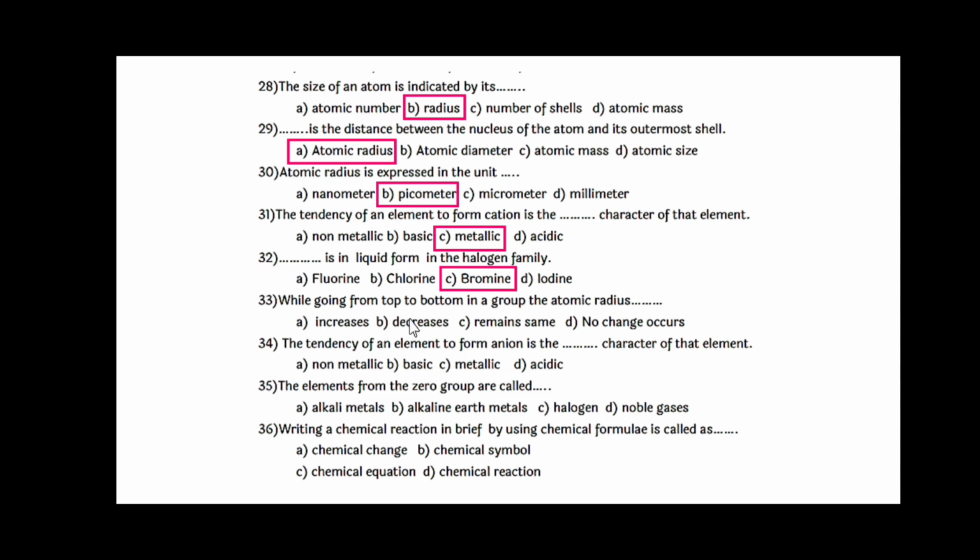Going from top to bottom in the group, the atomic radius increases. The tendency of an element to form anion is the dash dash character of the element, non-metallic character. The elements from the zero group, also called the noble gas group or inert gas group, are called noble gases. Writing a chemical reaction in brief by using chemical formulas is called a chemical equation.